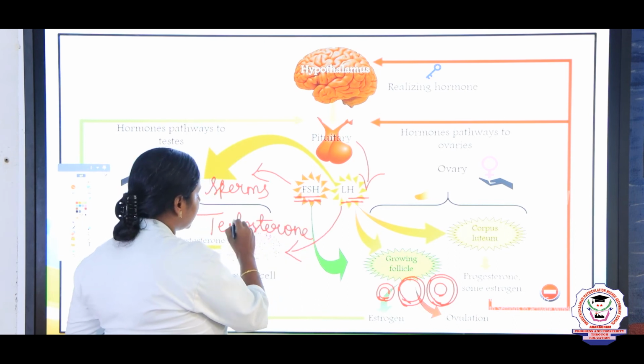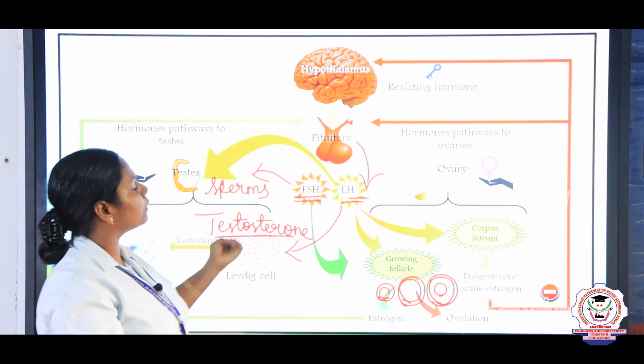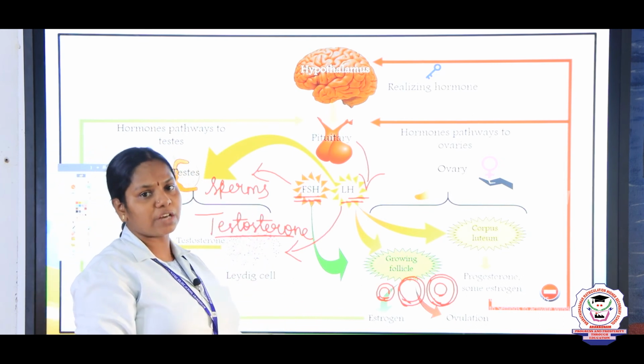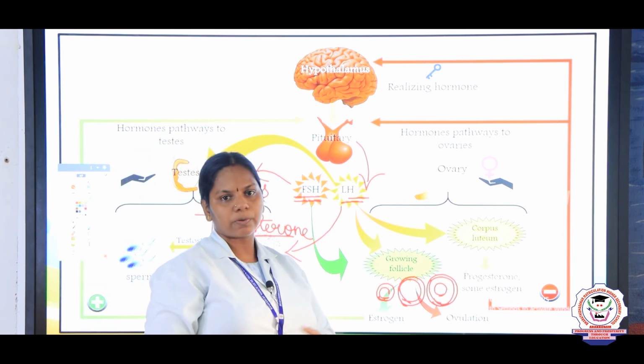Testosterone is a male hormone. It is secreted by the testes under the influence of LH, which in turn influences the production of sperms. If testosterone is present, sperms will be produced, right?